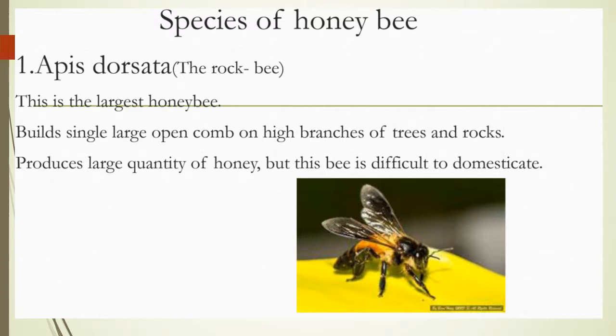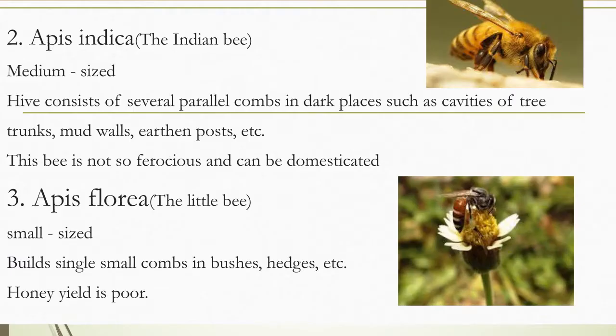Coming to different species of honeybee. Apis dorsata, that is rock bee, the largest honeybee. It builds a single large open comb on high branches of trees and rocks, produces a large quantity of honey, but this bee is difficult to domesticate. Second kind is Apis indica, that is Indian bee. It has a medium sized hive consisting of several parallel combs in dark places like cavities of trees, trunks, mud walls, earthen posts, etc. This bee is not so ferocious and can be domesticated.